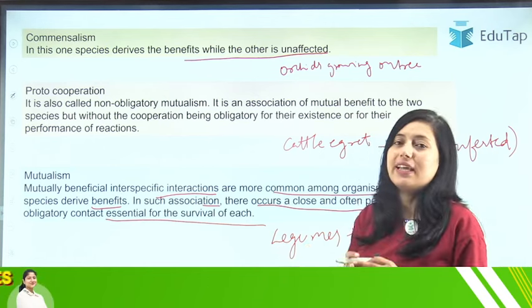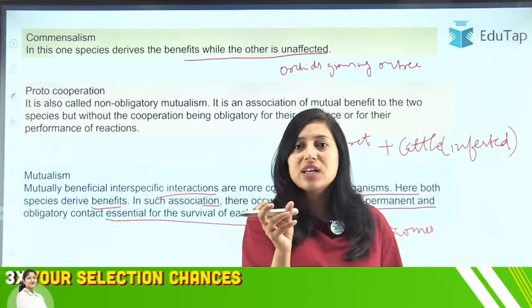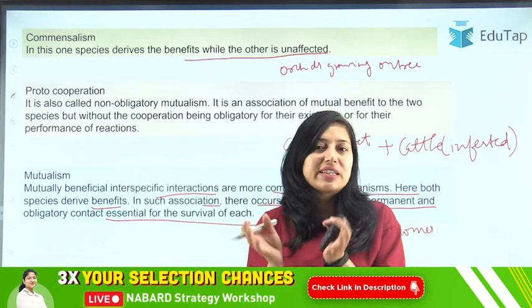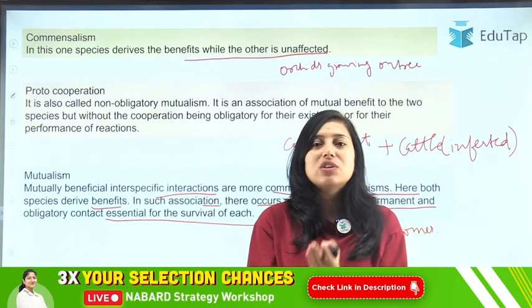The legume crop has nodules in their roots where these rhizobia live. So rhizobium is fixing nitrogen for the legumes and legume is providing shelter to the rhizobium. So they are mutually benefiting each other.